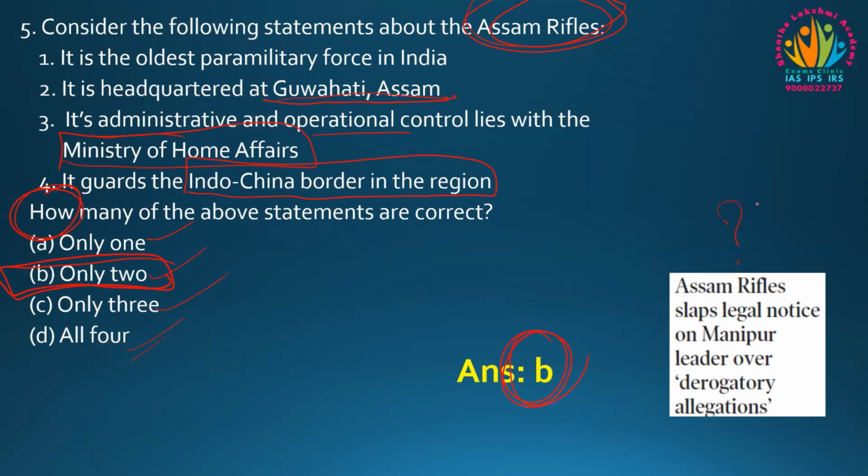But before that, why is this in the news? Assam Rifles. There is ongoing violence in Manipur state, right? Regarding that, one leader of Manipur has alleged that the Assam Rifles have been helping the Kuki militants. So the Assam Rifles issued a legal notice to the leader who accused them. That's why, in today's newspaper, the Assam Rifles is in the news.